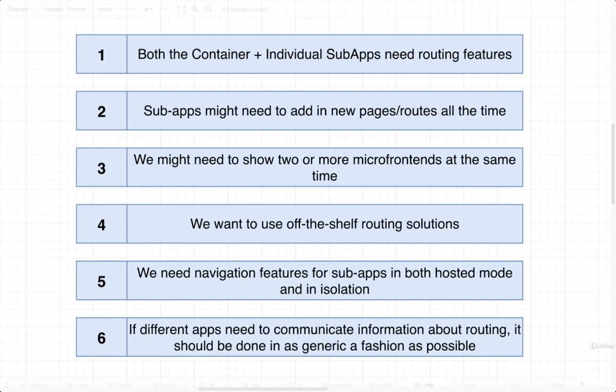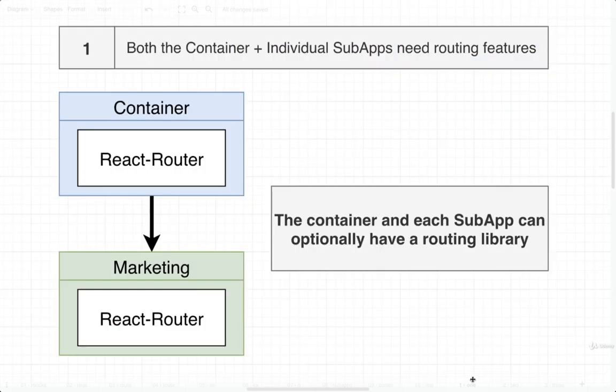We've got our 6 big inflexible requirements. So now in this video, we're going to take a look at how we're going to satisfy the first 3. This will be really fast because I think that these first 3 are pretty easy goals to meet. So first off, we need to make sure that both the container and each individual sub-app can have access to some routing features. So for that, we're going to make sure that our container and marketing and authentication and dashboard and so on can all have their own independent navigation library.